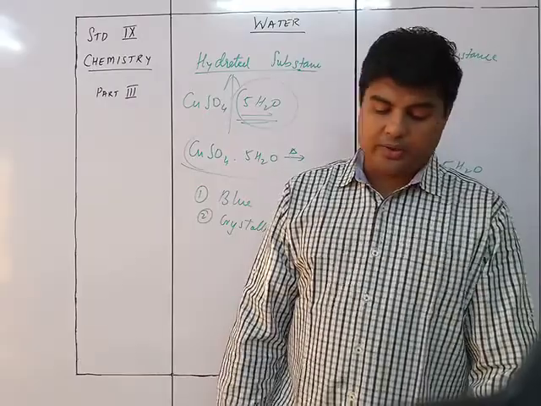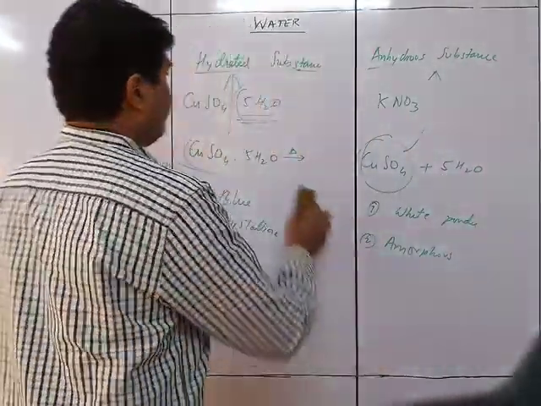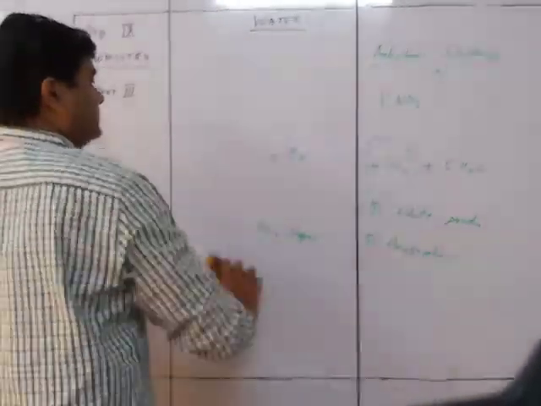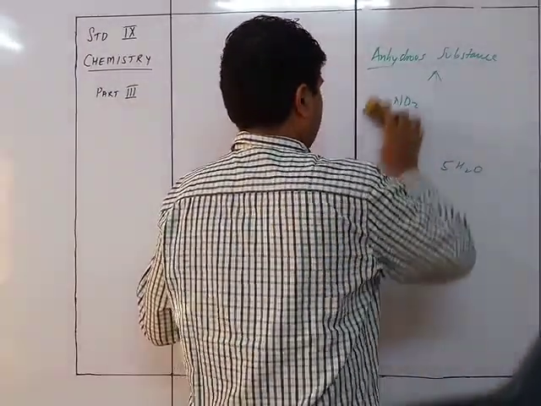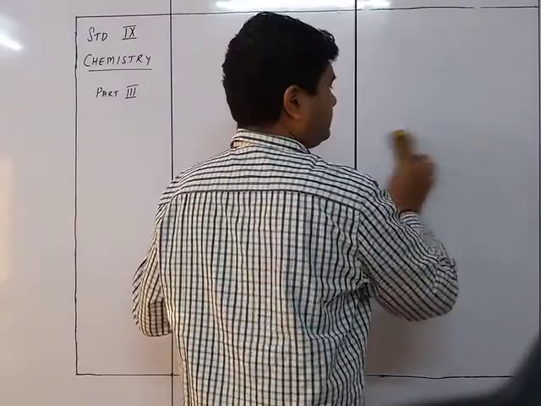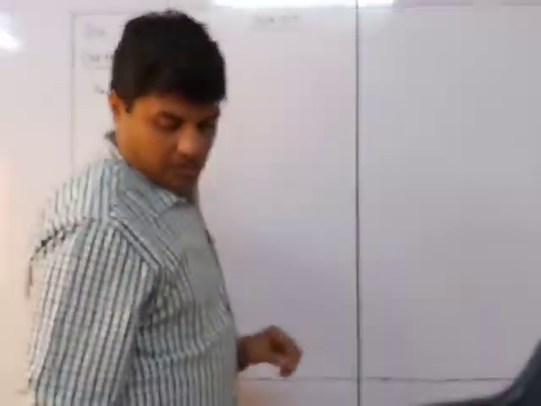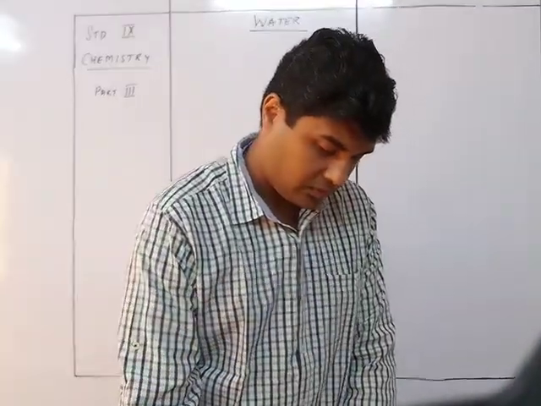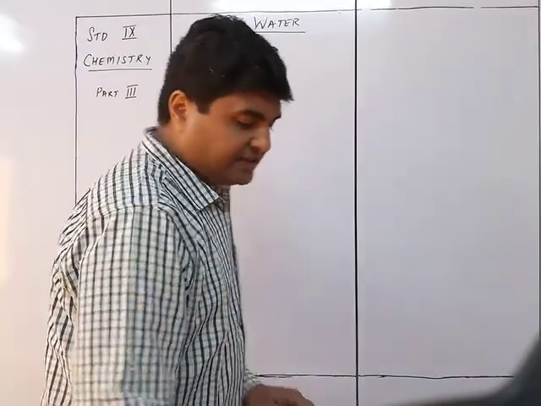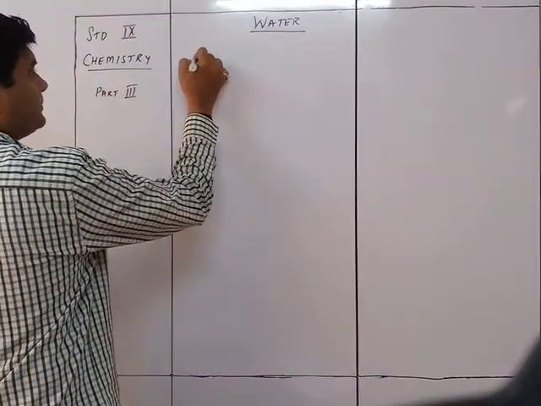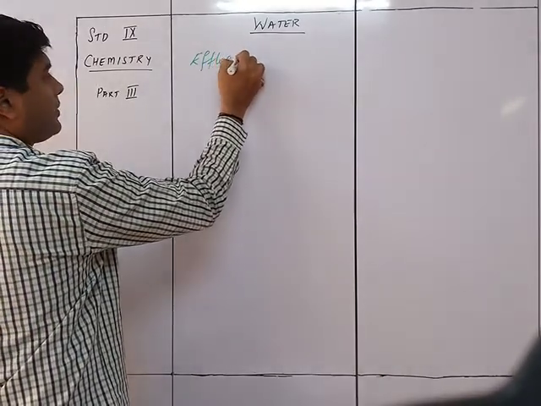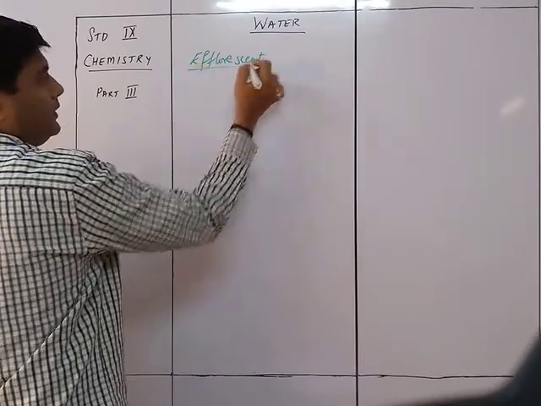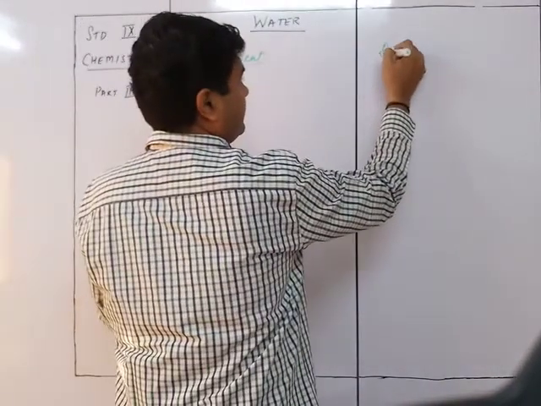So first is efflorescent, and the next is deliquescent.